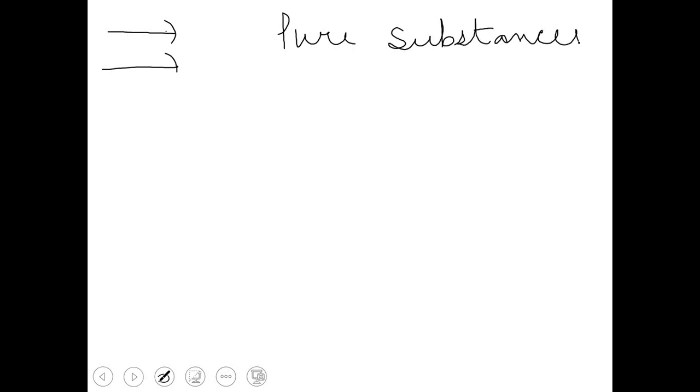Students, so just now we have discussed molecule of an element and molecule of a compound. Actually, we were discussing pure substances. We have seen that pure substances can be divided into 2 categories: elements and compounds.